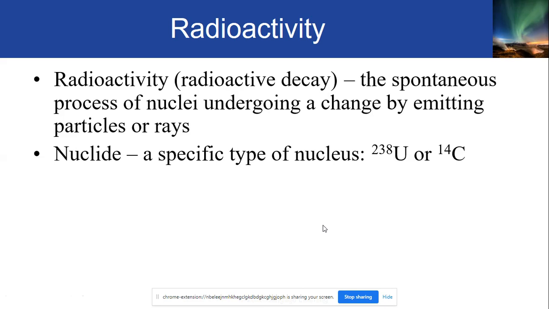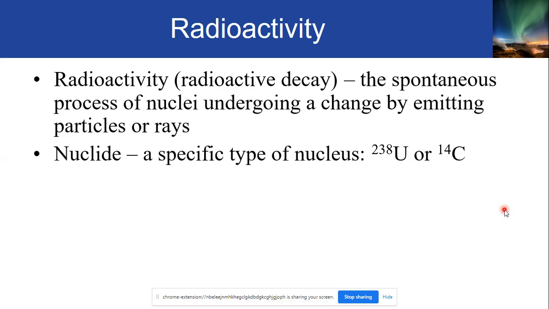So what is basically a nuclide? A nuclide is a specific type of nucleus. Whenever you have any particular element, all those elements consist of atoms, and in those atoms we define that there is a nucleus.